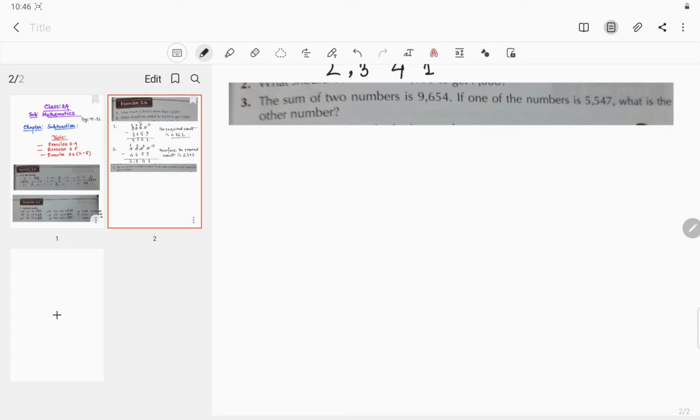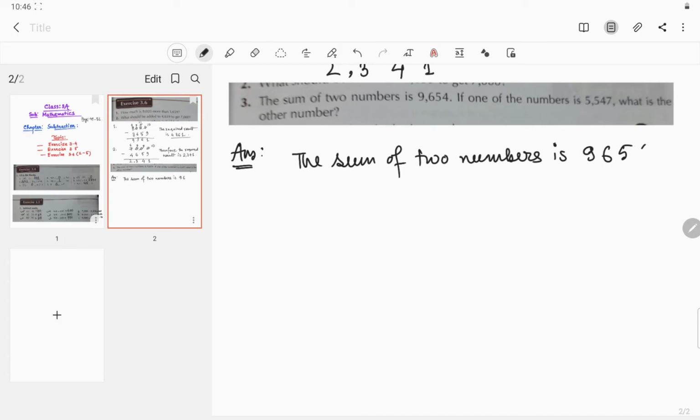Now question number 3. Question number 3 says the sum of two numbers is 9,654. If one of the numbers is 5,547, what is the other number? So what is given? The sum of two numbers is 9,654.